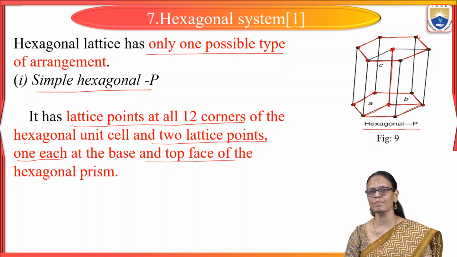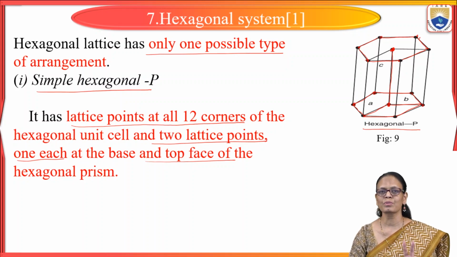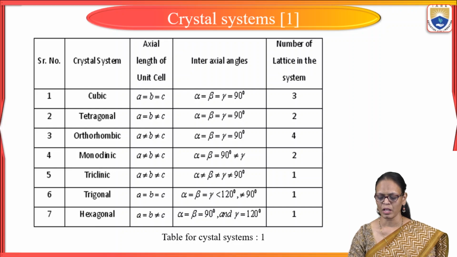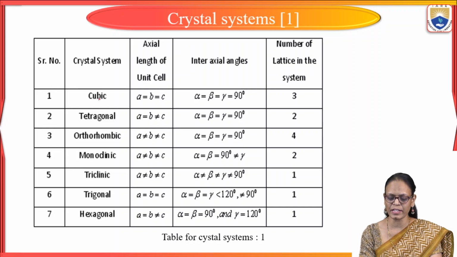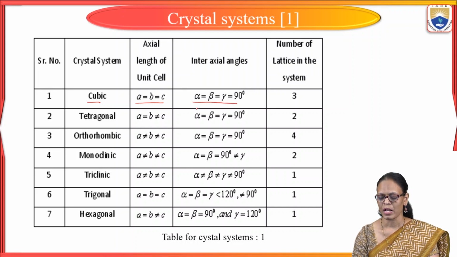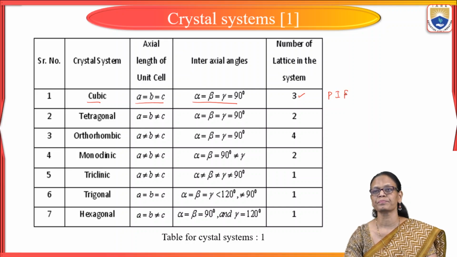So in a hexagonal system, we have atoms at all the 12 corners, and also 2 atoms, one at the center of the top face and one at the base. Now if we see everything in a chart, what we have seen here for a cubic system, A is equal to B is equal to C, the length of the edges are equal, the angles are also equal. And here we are having 3 different systems. We have seen it has P, I and F.